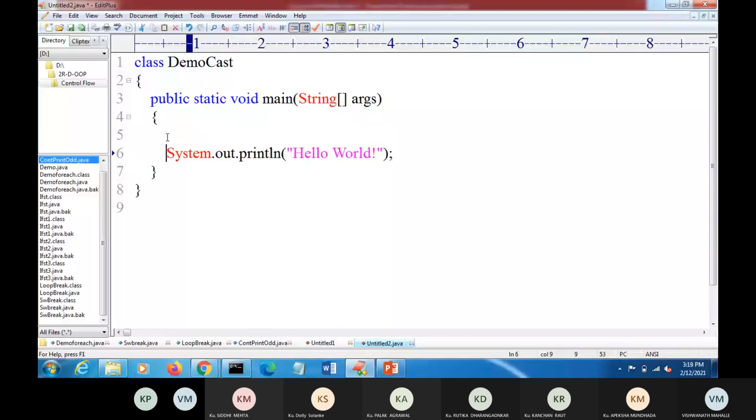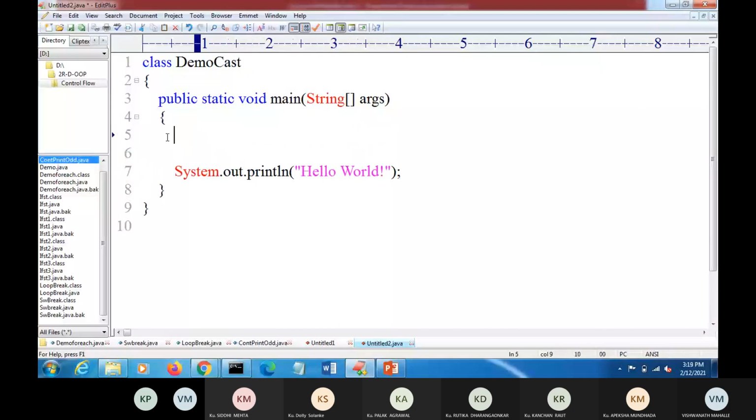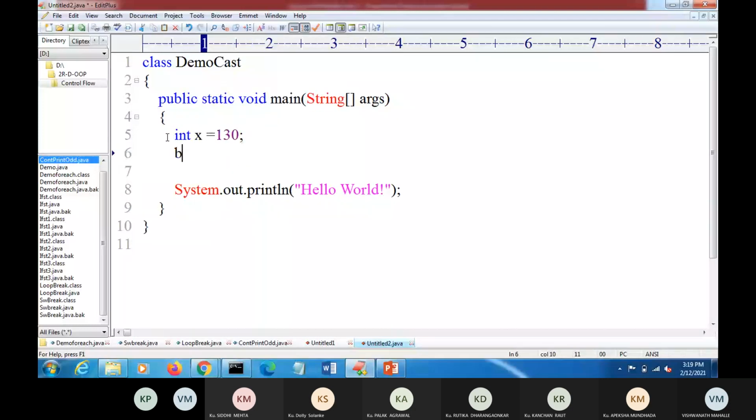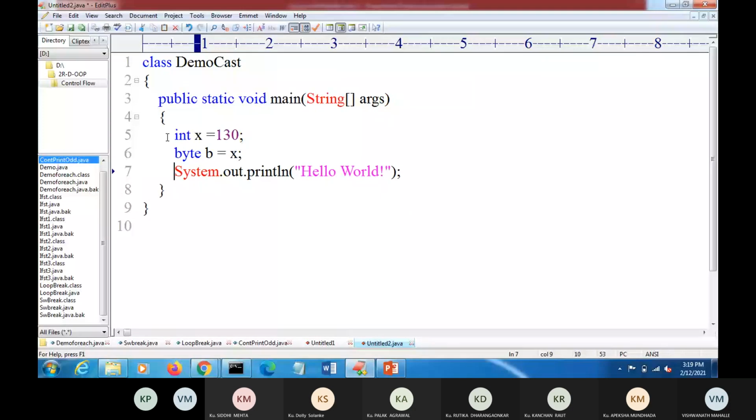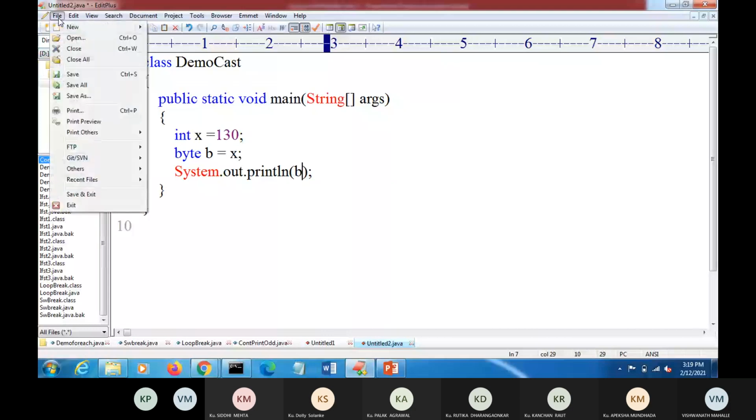Now here inside this main, I have declared integer x equal to 130, and then byte b is equal to x, same example we will take, and here we want to print the value of b. Now we will see whether this is valid or invalid, and then we will cast this.